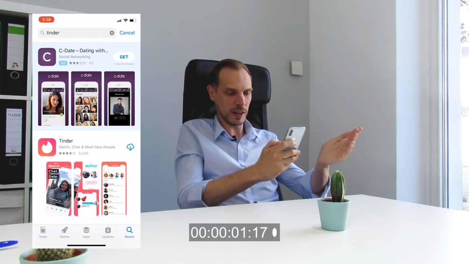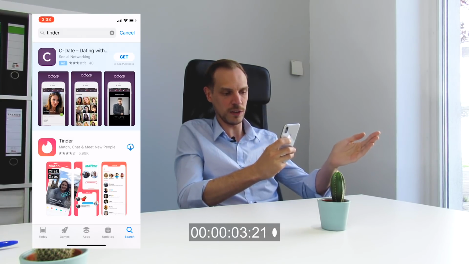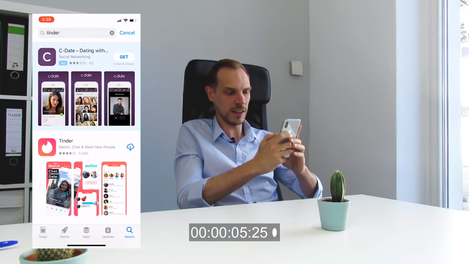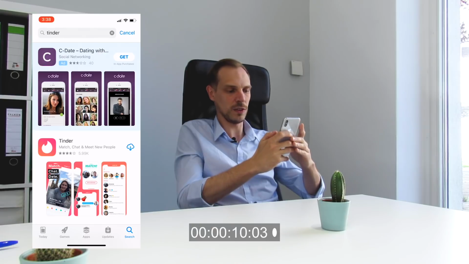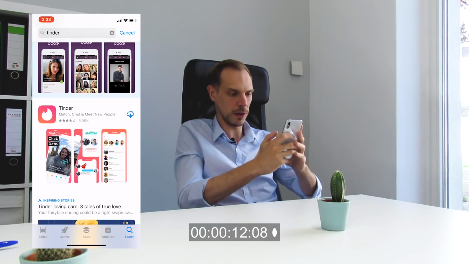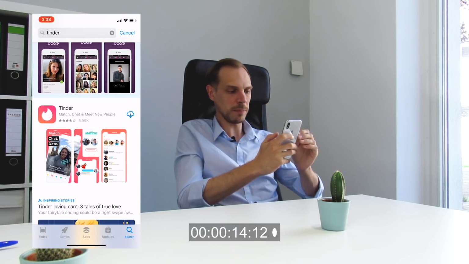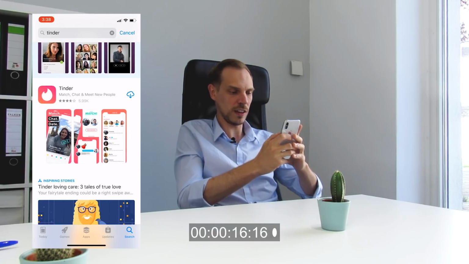Within the first preview, I see different screenshots, and also on the first screenshot I see match, chat, date, as well as the Tinder icon, which has already a very strong brand, so it's quite obvious what this app is about. Also, when we have a look at the subtitle, they're stating it as match, chat and meet new people.